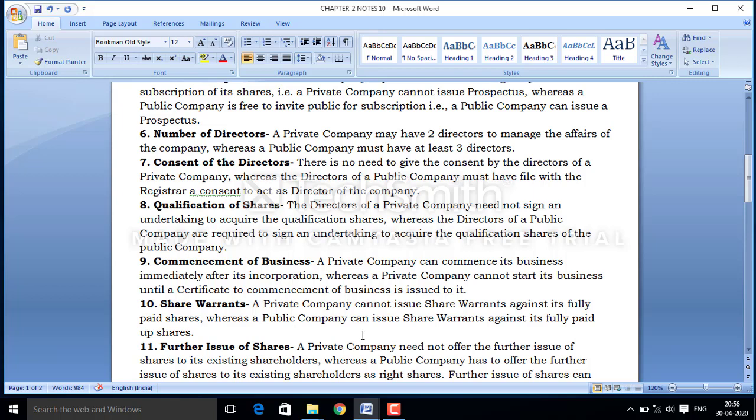So in the case of a public company, share warrants can be issued against the fully paid up share, but in case of a private company, it cannot issue share warrants against its fully paid up share.